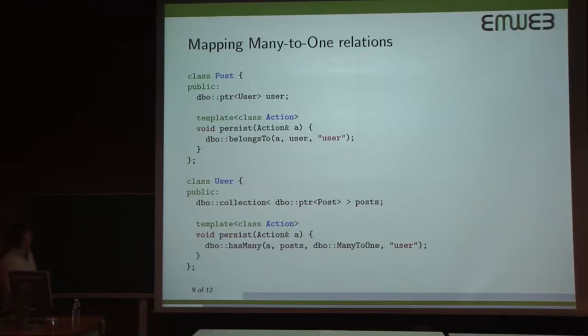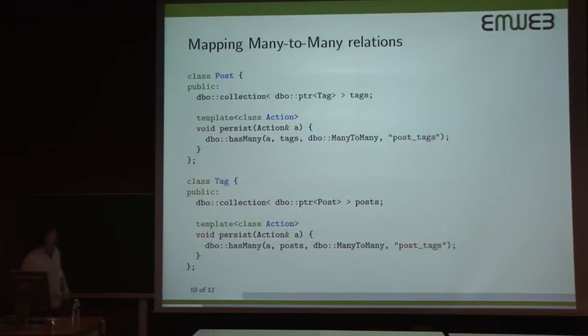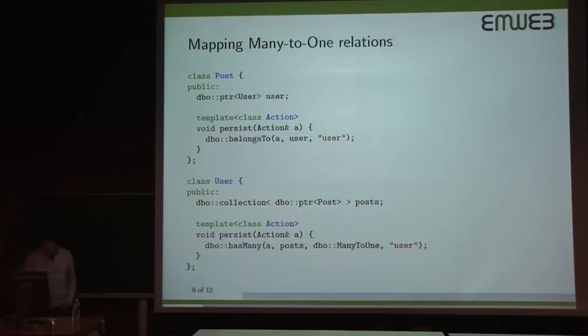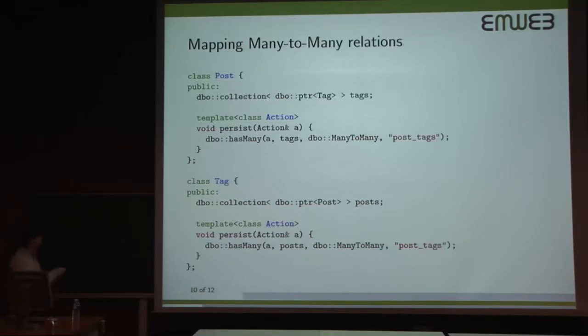So after you've done this, you can just assign values to the user. You can inspect the user. You can iterate through all the posts that belong to a user. And the DBO layer will generate the necessary SQL to manipulate and to interact with these two fields in your classes. So this is almost the same. So even if you look at the effect, it's quite nice. So I can skip most of the information because it's actually the same to do a many-to-many relationship.